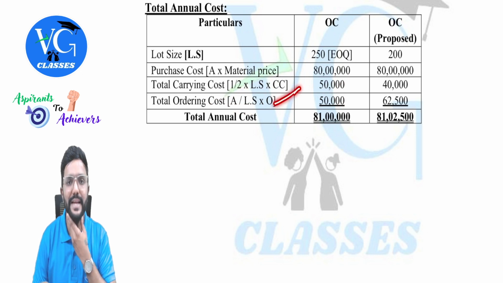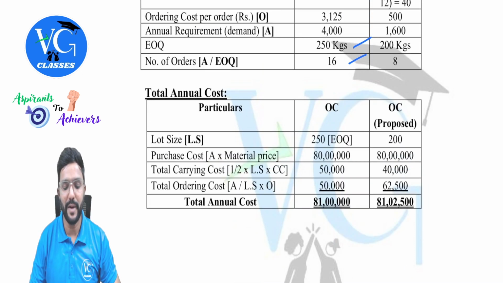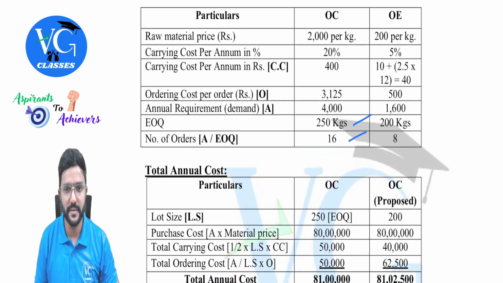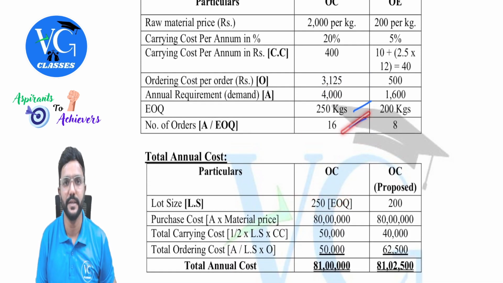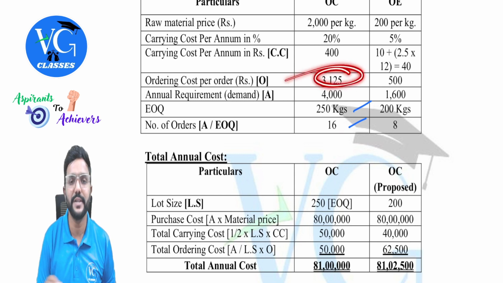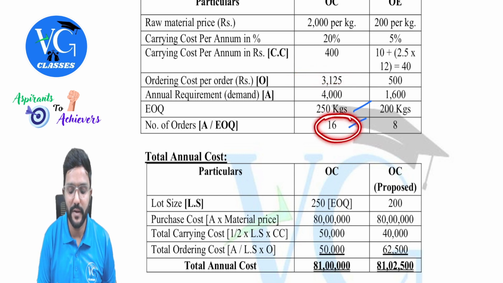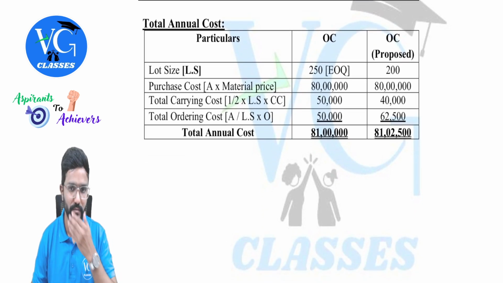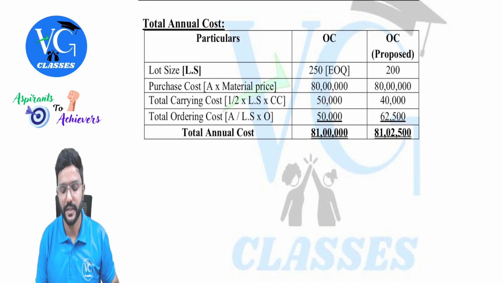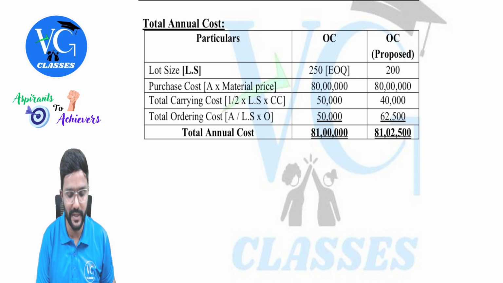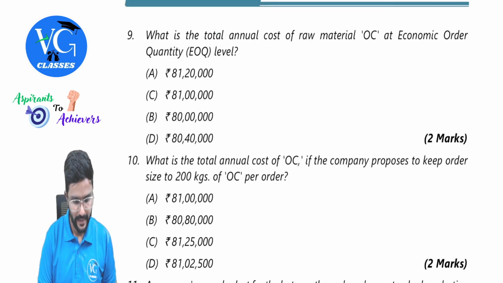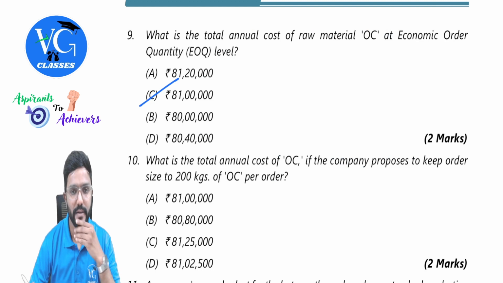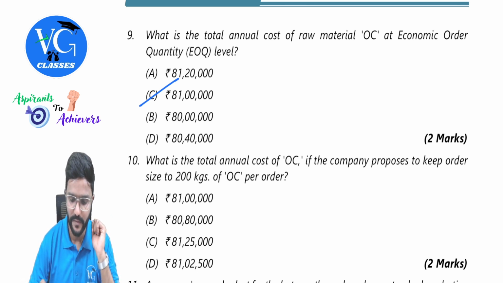So, okay, sir, if I'm calculating it by formula, what is the formula? Annual demand, which is 4,000, divided by lot size, which is 250, you will get the number of orders, which is 16, into ordering cost per order, 3125. Or else, as we already have the number of orders, you can straight away multiply with ordering cost per order, 3125. That is 16 into 3125. You will get 50,000. Okay, sir. So at EOQ, the total cost is 81 lakh. Please be careful here. They have just interchanged the positions here. A is there, after that C is there, then B, then D. But anyway, you go with the amount. You go with whatever amount we have got, just mark it.